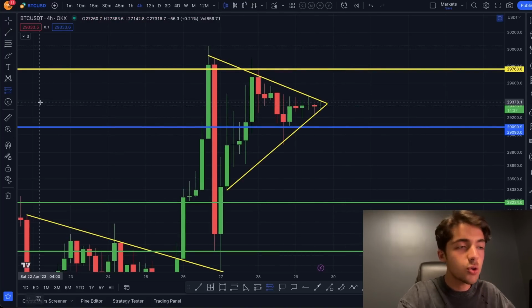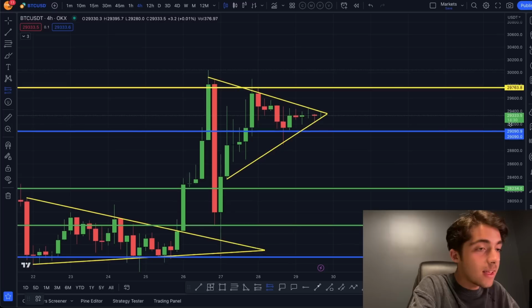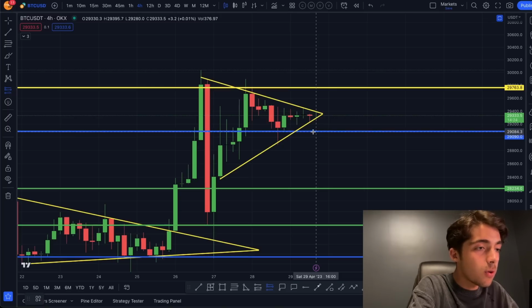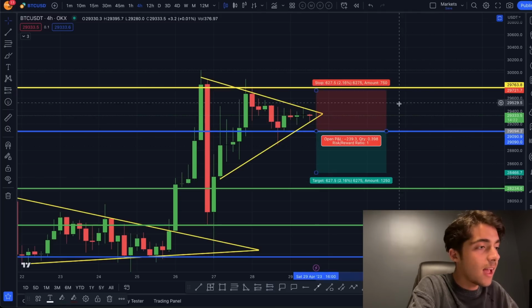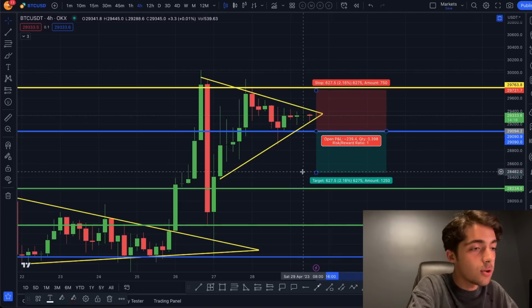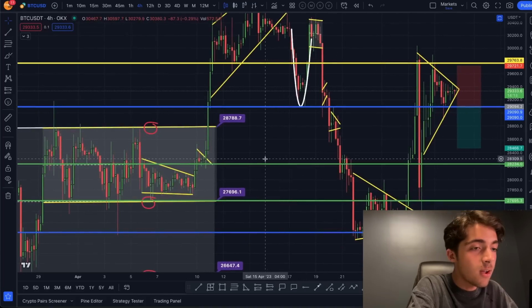What I do is I take my short position tool and I will put my entry. You know, the 29.1K is super important as a level of support for Bitcoin. So I'm actually going to open it. I'm going to be a bit more conservative with my trade, and I'm going to open it exactly at the break of the 29.1K. So at $29,094. And I will take profit at my next level of crucial support right over here.